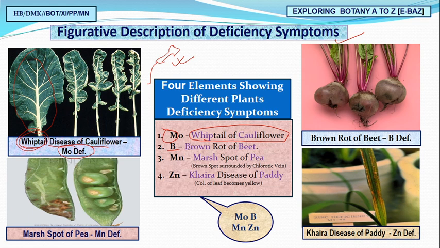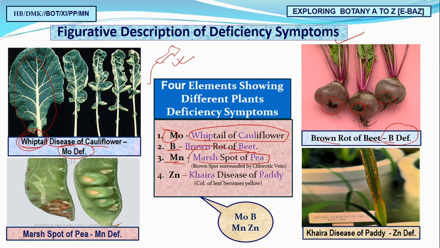Second is boron. B for boron, B for brown, B for beet. Remember BBB. So B for brown rot of beet. See, this is brown, and this is the rot we are finding on the beet. These rots are due to the deficiency of boron. So B stands for brown rot of beet. Third, Mn, manganese. It causes marsh spot of pea.